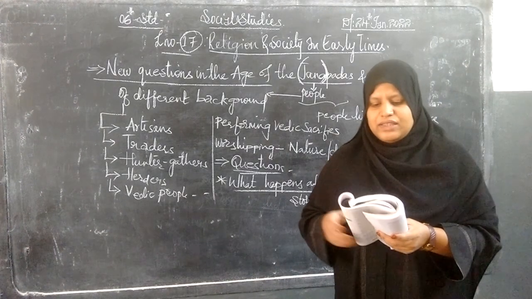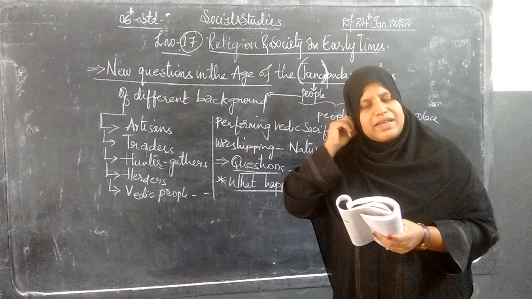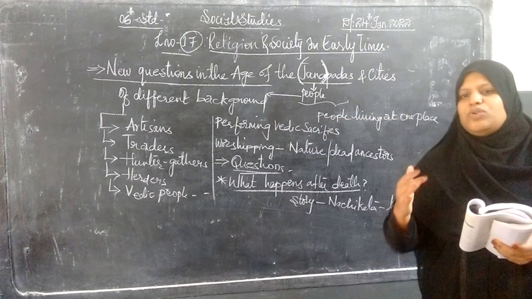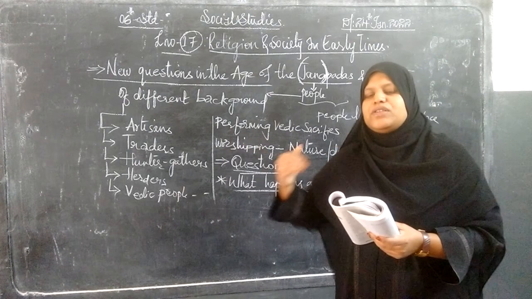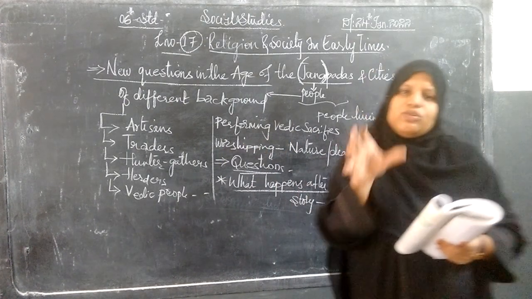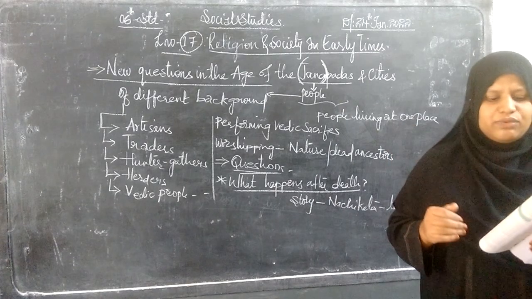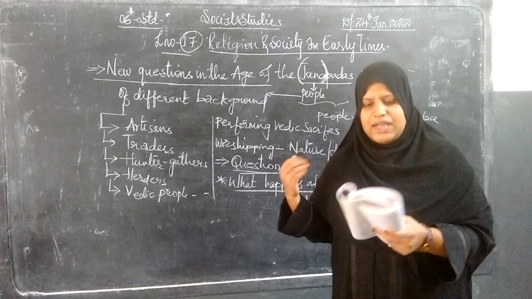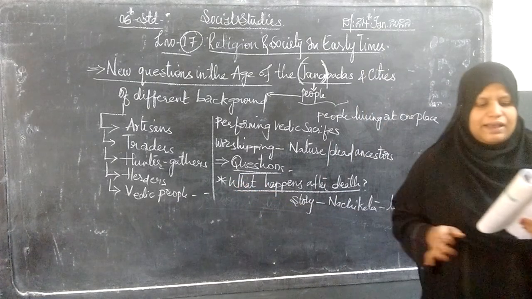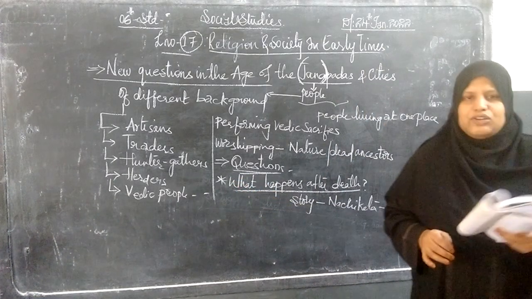In this way, Lord Yama said that only the soul exists along with the person who has done good things. Nachiketa was satisfied with Lord Yama's answer, and this story is taken from a book called Kathopanishad.